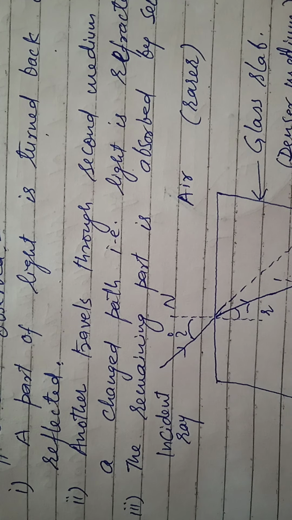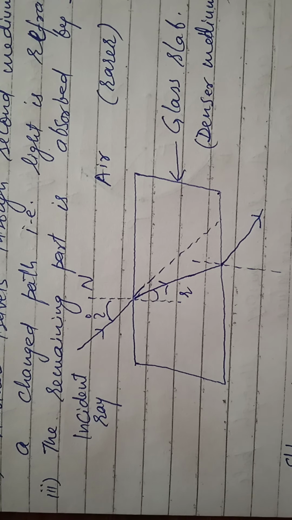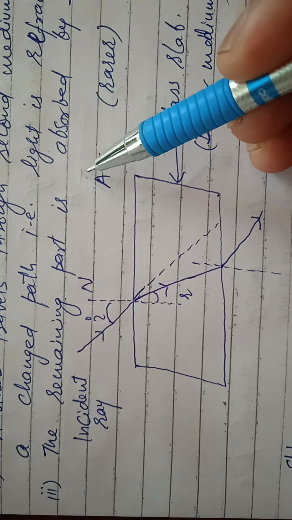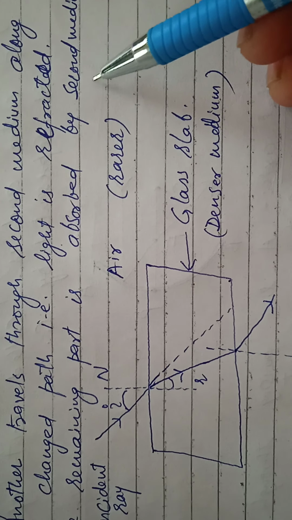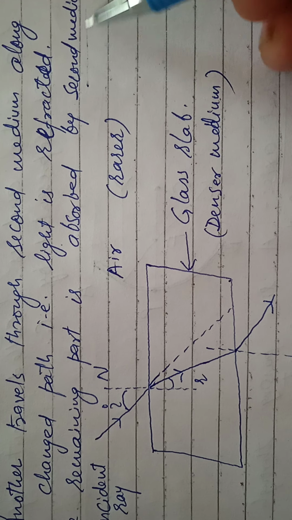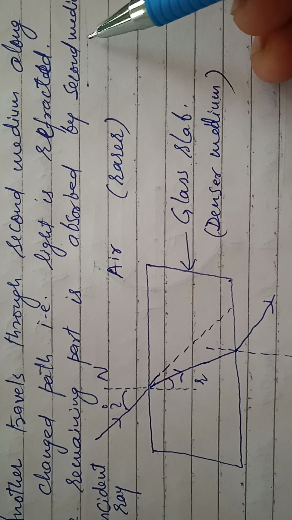Both points are clear. Next, third, the remaining part is absorbed by the second medium. The remaining light is absorbed by the second medium.